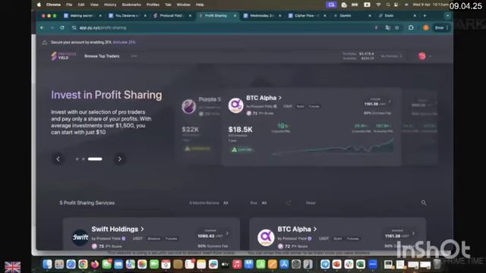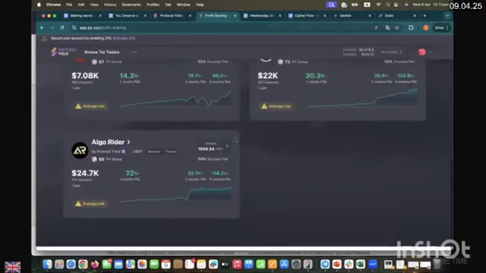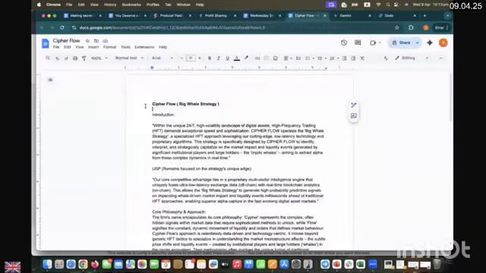That's why we are going to introduce one more strategy from next week. This is called Cypher Flow. This is a big whale strategy, and it is also very different, covering a different event-based algo.